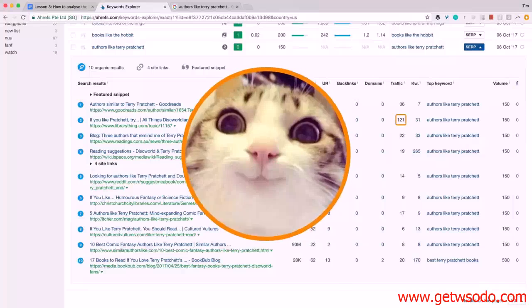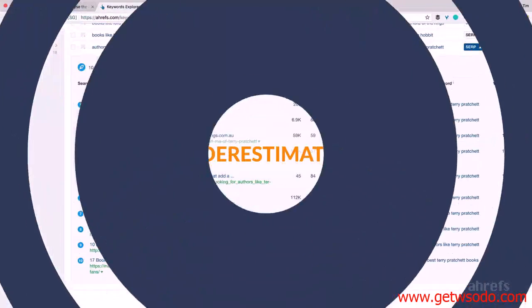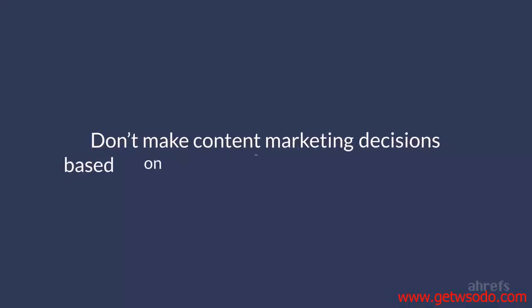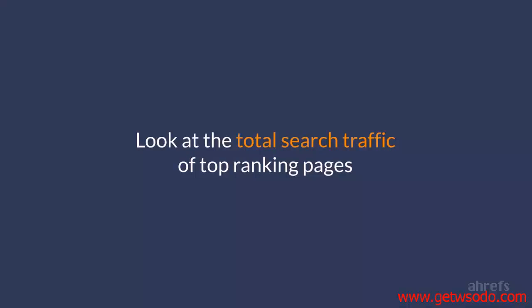100 highly targeted new visitors every month is quite a solid number for most newbie bloggers. And as I said before, this number in Ahrefs is an underestimation, which means the actual search traffic to that page can easily be up to 5 times higher. So please don't make content marketing decisions based on the search volume of a single keyword. Look at the total search traffic of the top ranking pages for that keyword.